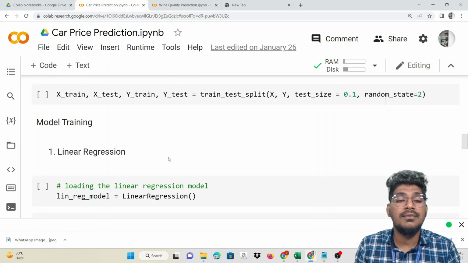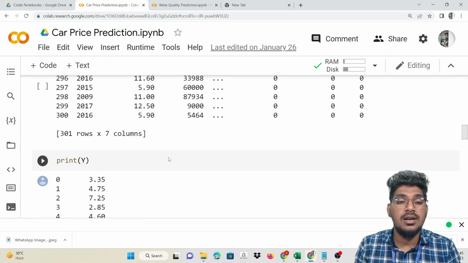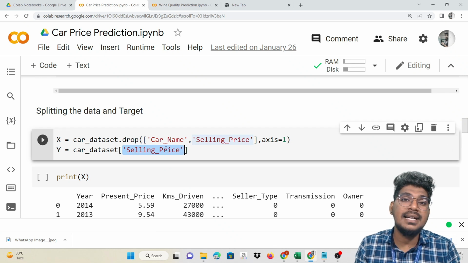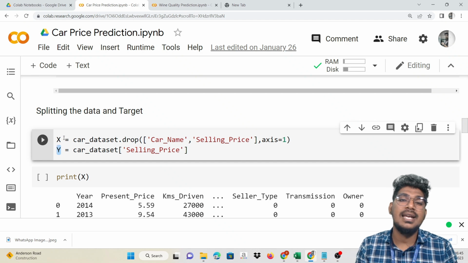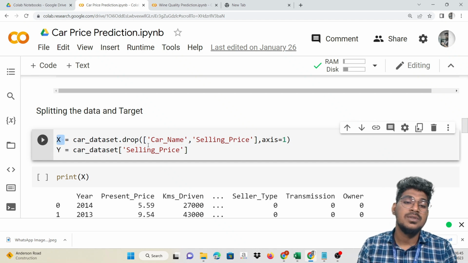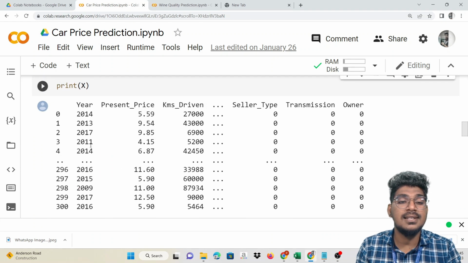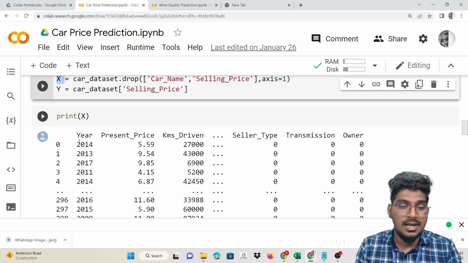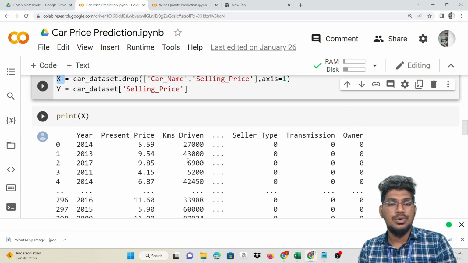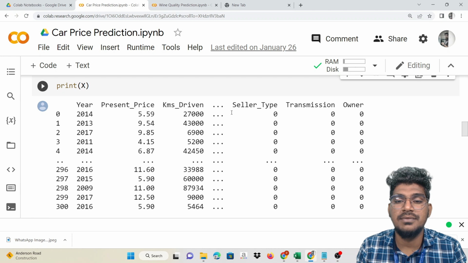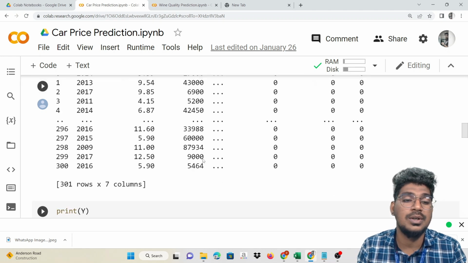So, just a minute. We split only the dependent data, that is Y. Without the dependent data, that is X, which is nothing but the independent data. So car name is also not needed. Now display X and display Y. X contains the year, present price, kilometers driven, seller type, transmission, and owner.